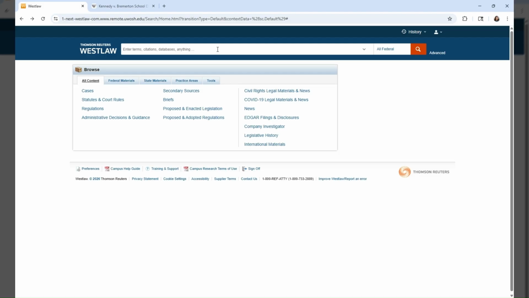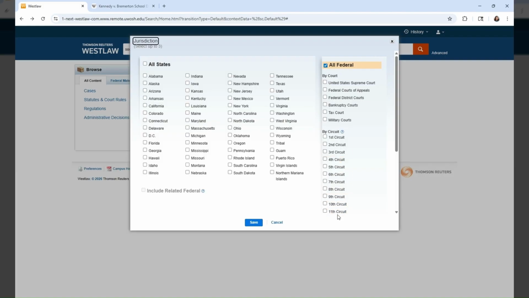But you could also use the search bar to search keywords that you're interested in. For example, I'll do social media and schools. Again, check the drop-down box on the right to make sure you're looking where you want to. I'll keep it to federal, which searches all of these.